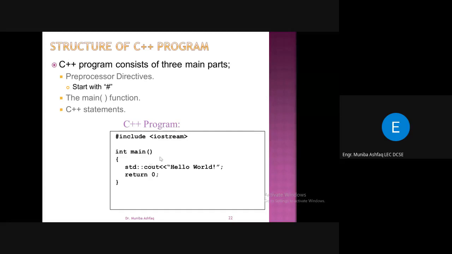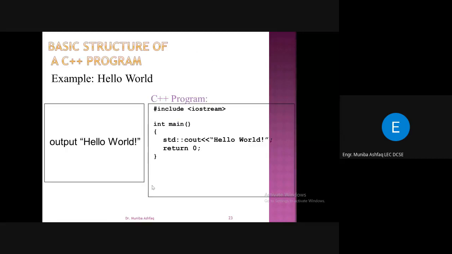I will tell you the detail of each and everything, but just look at this, that this is the basic structure of C++ comprising a preprocessor directive. We have the main function, and we have some C++ statements. This is a very simple, basic program to begin learning any programming language, right? If we execute this, the output we get will be hello world. So the basic purpose of this C++ program is to print hello world.